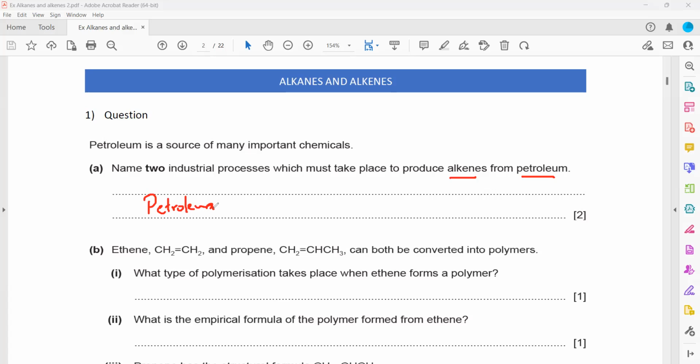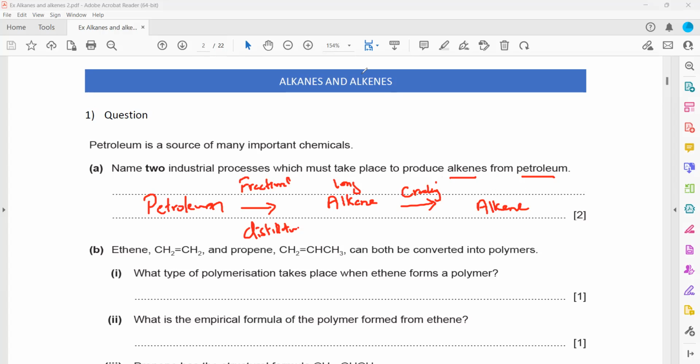So what should we do to the petroleum so that first we get alkane? Which method do we use to separate different hydrocarbons? Yeah, that's right. So good, we use fractional distillation. On the basis of the boiling point, the components are separated from each other. So by fractional distillation, the petroleum will produce alkane. Then we can crack it. Normally, the long chain alkane, we crack them or we use cracking. As a result, it will produce alkene.